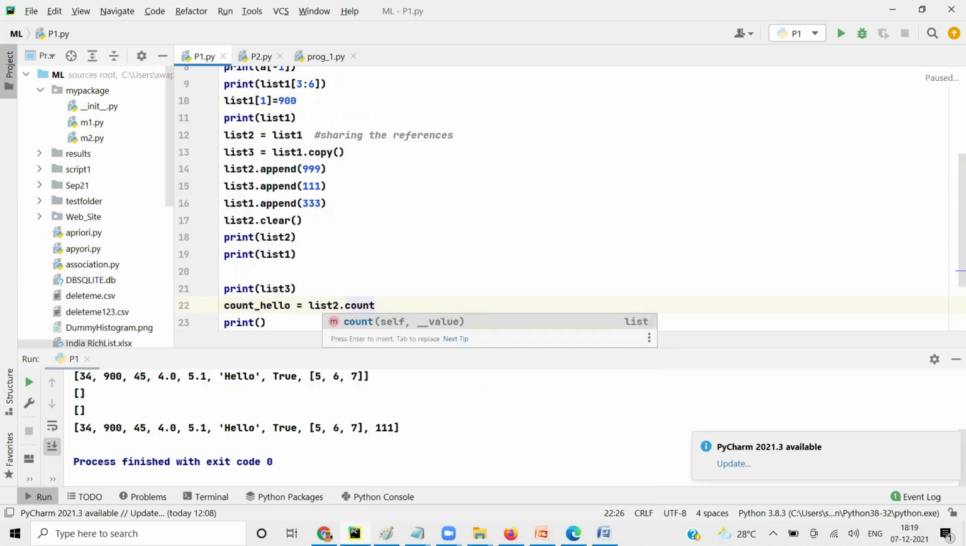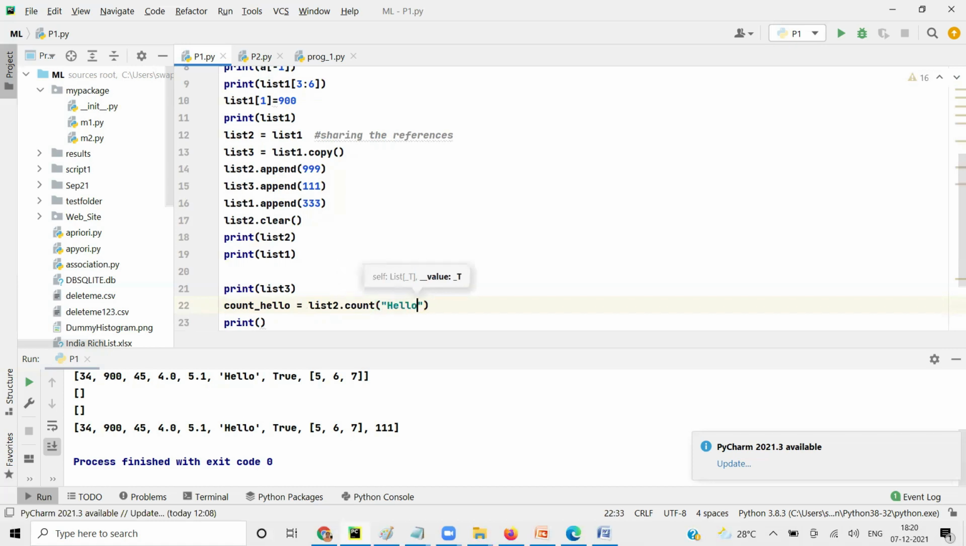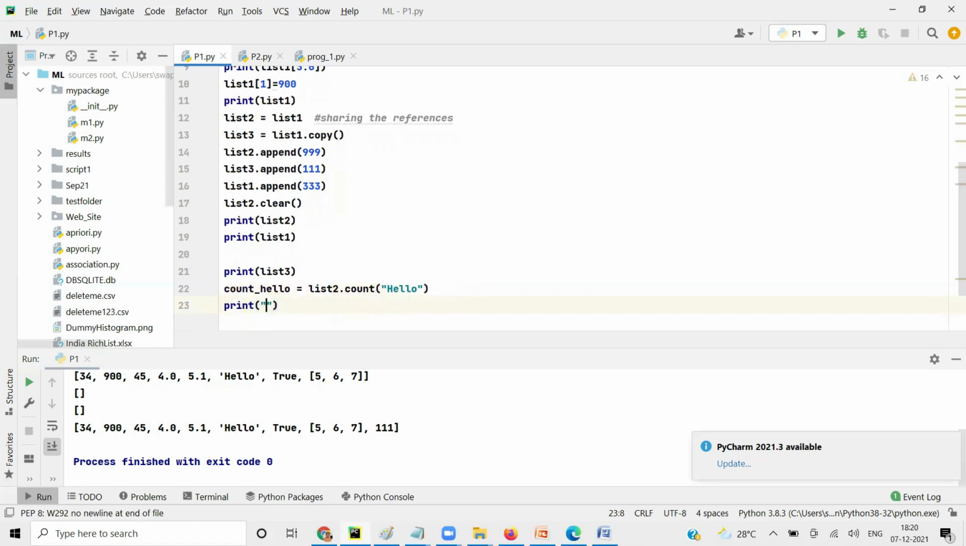Today my laptop is a little higher, so I'm not able to clearly see the letters. So list 2 dot count, and then you pass the value that needs to be counted. If I say hello here, it is going to count the number of hello in list 2, and here I'm going to say number of hello in the list.